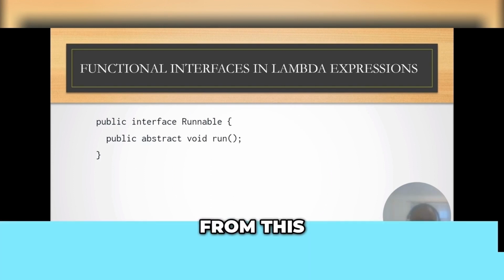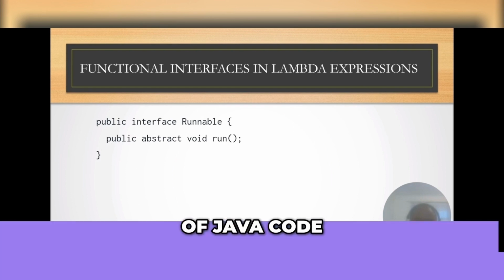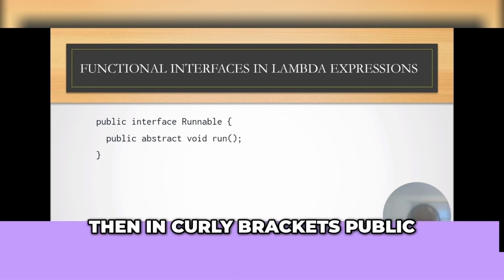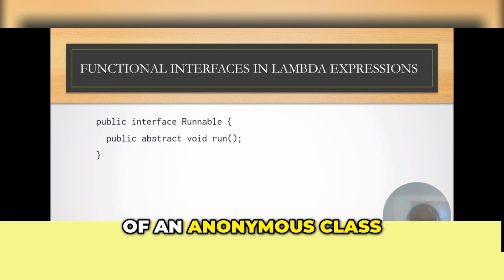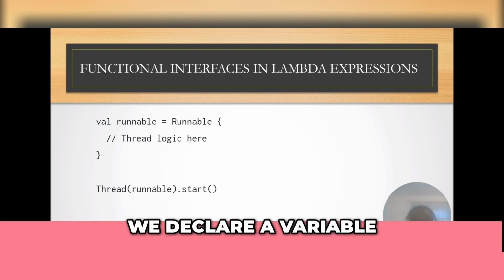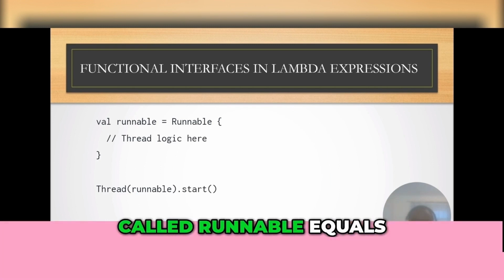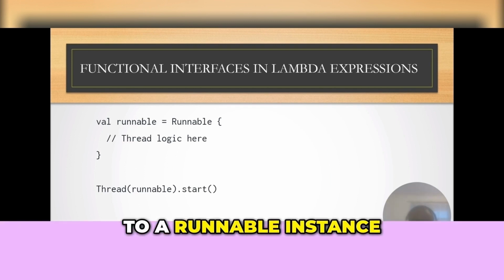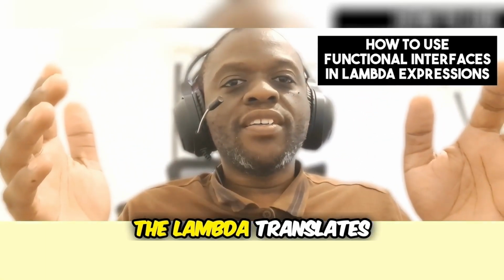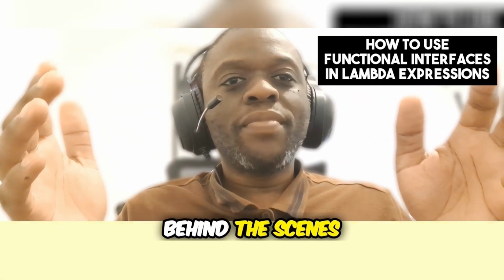As we can see from this piece of Java code, public interface Runnable, then in curly brackets, public abstract void run. We can construct a Runnable using a Kotlin Lambda instead of an anonymous class. We declare a variable called runnable equals Runnable, and then in curly braces, put the thread logic. Then we say Thread, and then the variable runnable, dot start. The Lambda translates to a Runnable instance behind the scenes.